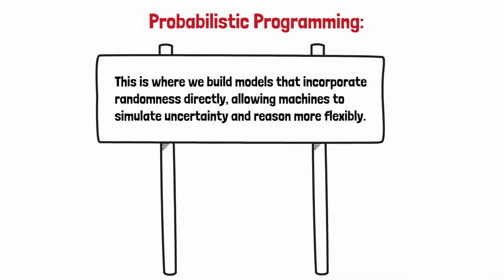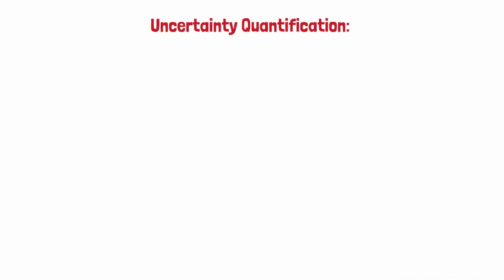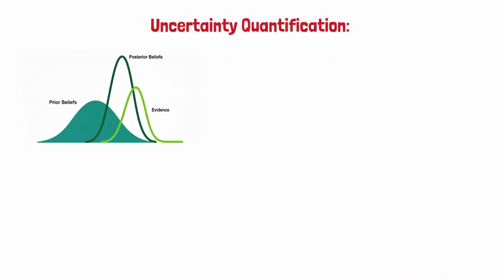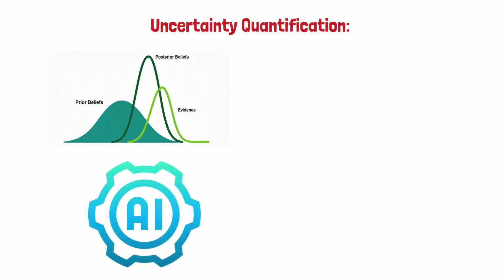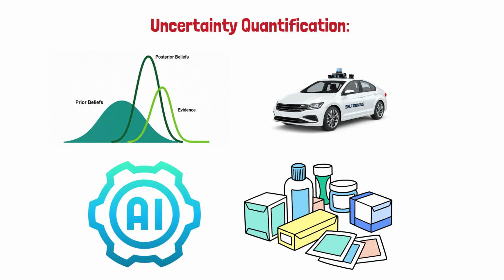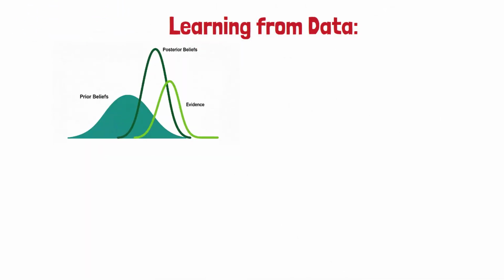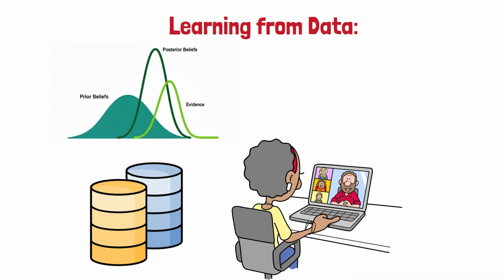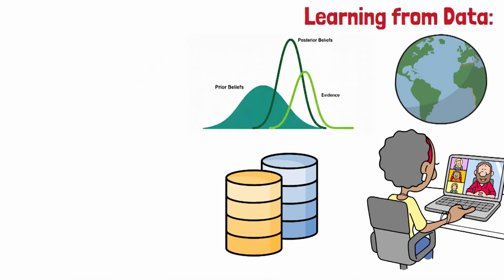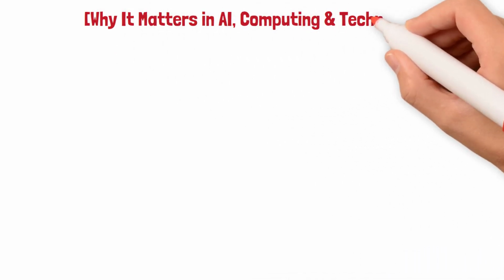flexibly. Uncertainty quantification. Instead of a single prediction, Bayesian methods provide confidence levels, crucial in safety-critical AI applications like medicine or autonomous driving. Learning from data. Bayesian inference lets models adapt continuously as more data arrives, making it a natural fit for online learning and real-world systems.